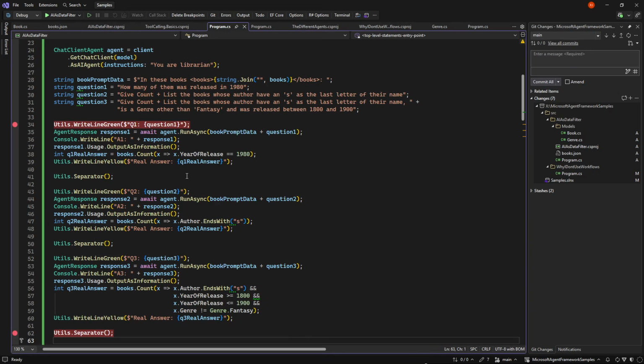And again, if the data had been very sensitive, we could still have used an LLM to filter it, which is really, really cool. So that is how we can do it.